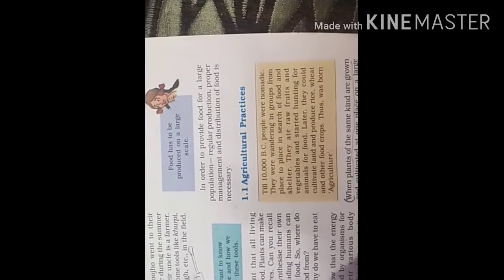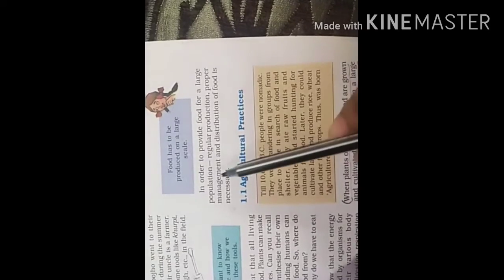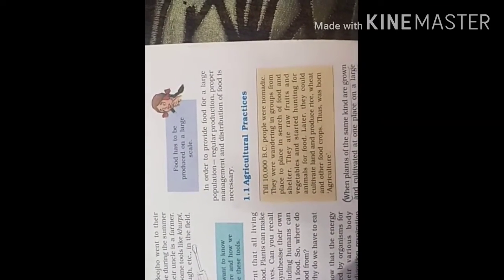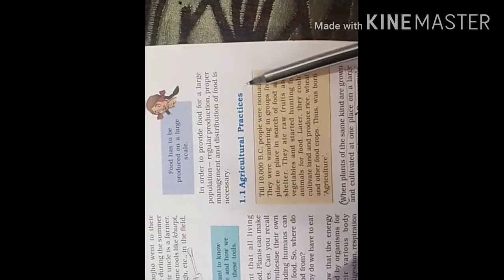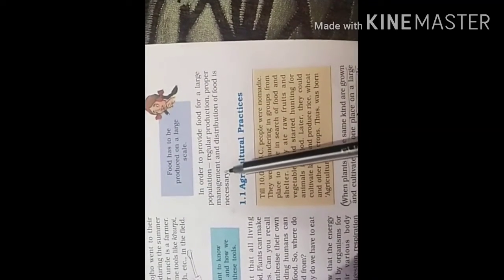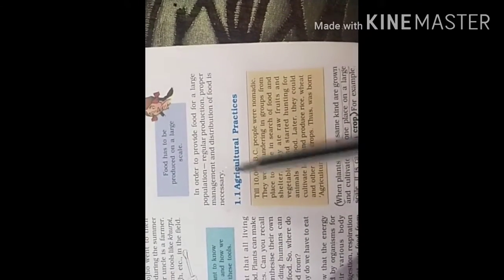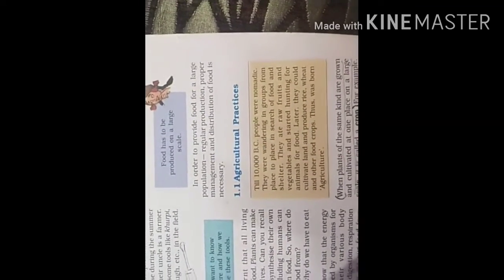We need to produce food on a regular basis, in a huge amount. Proper management and distribution of food is very essential and necessary.